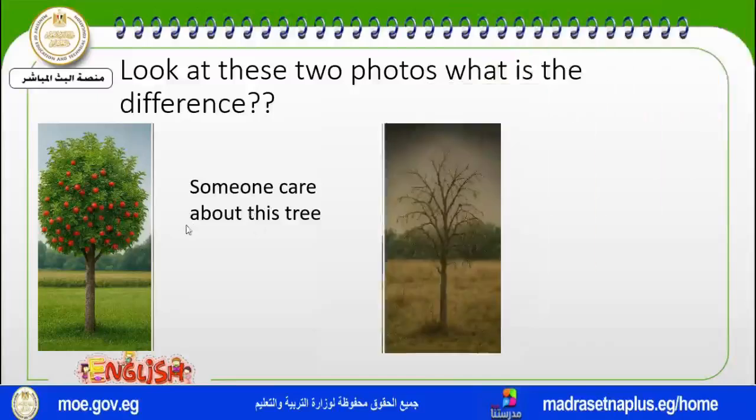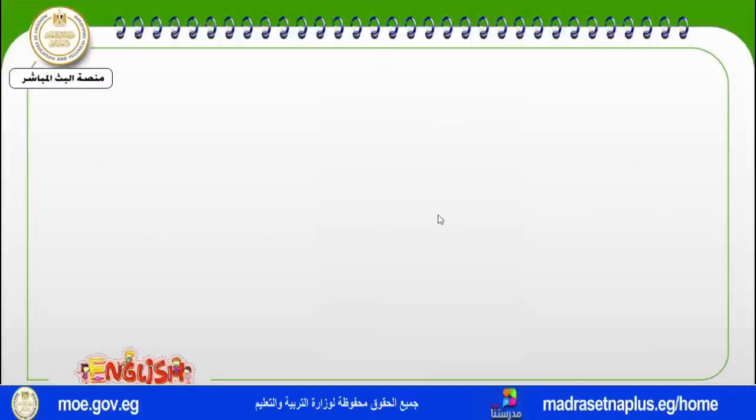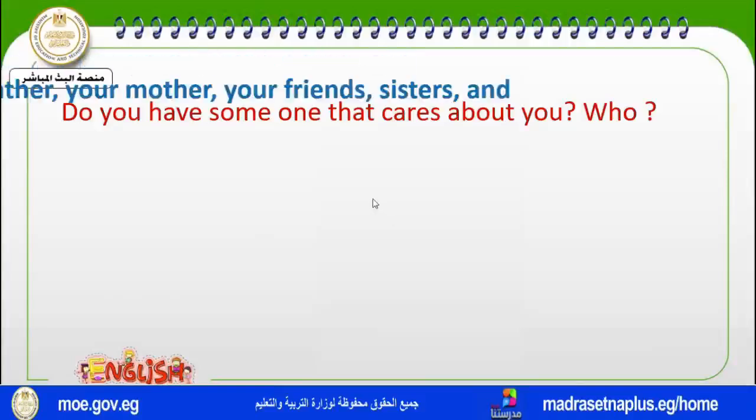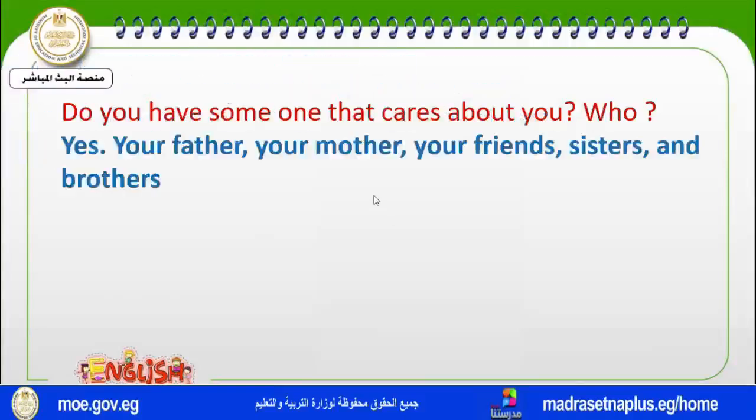But the other photo is not the same. It's dry. It has dry leaves. Look, it's thin. Here is a green area, and here is a dry area. Here are green leaves, and here are dark and dry leaves. So do you have someone who cares about you? Yes, sure, we all have people who care about us. We have our fathers, our mothers, our friends, our sisters, and our brothers. All of these people care about us.